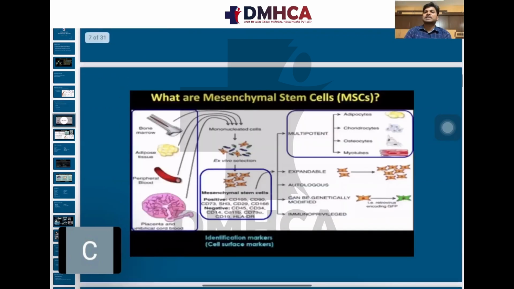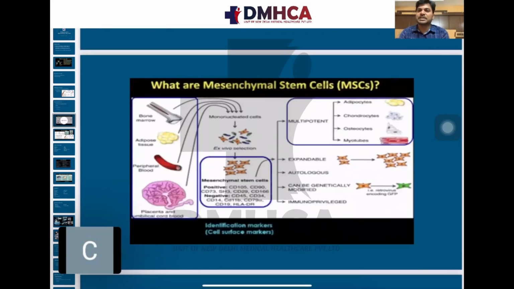Coming to what a mesenchymal stem cell is. Mesenchymal stem cells are rich and positive for CD105, CD90, CD73, SH3, and CD29. What are the CDs? They are markers. If cells are positive for CD105, CD90, and CD73, they are identified as mesenchymal stem cells. Mesenchymal stem cells can be multipotent, and what that means I have already told you.